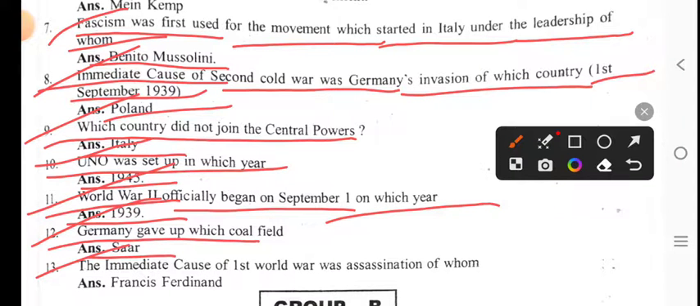The immediate cause of the First World War was the assassination of whom? Franz Ferdinand.